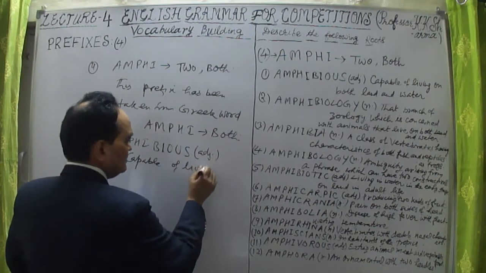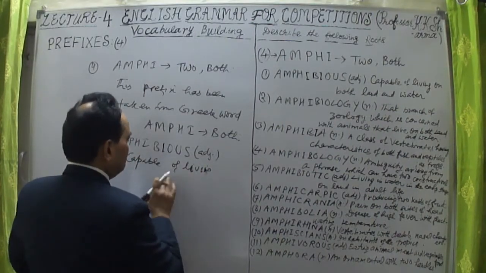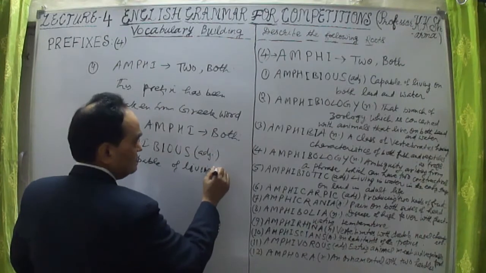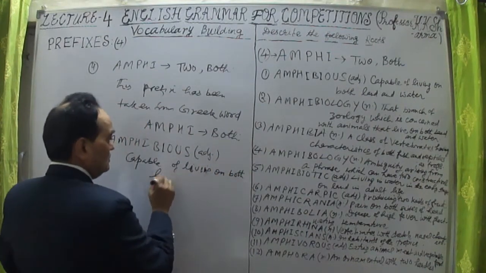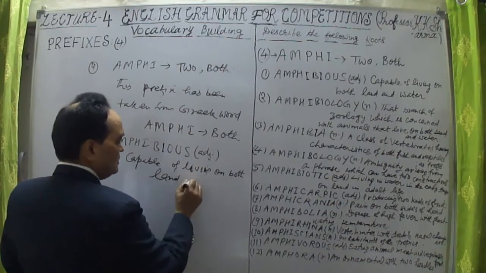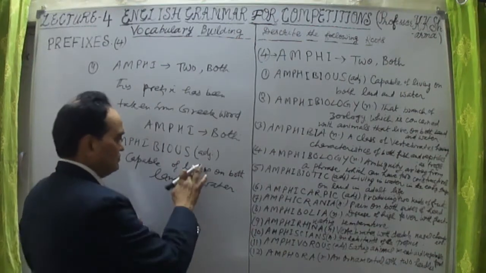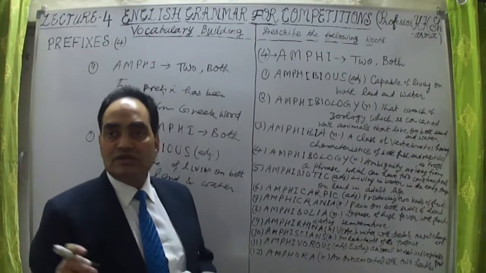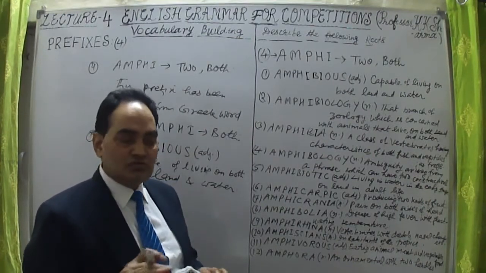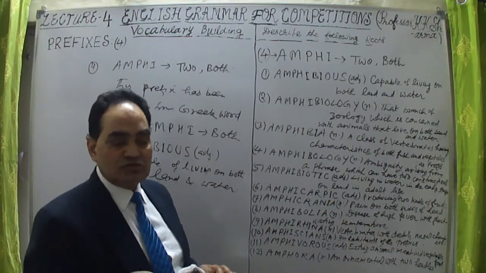Capable of living on both land and water. All those animals which live on land as well as in water are known as amphibious animals, or amphibians.